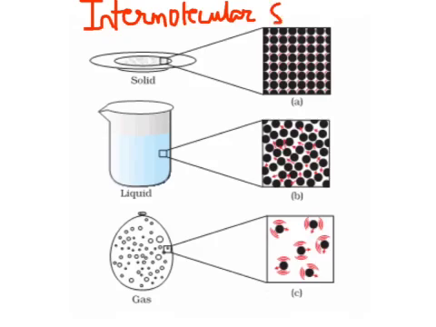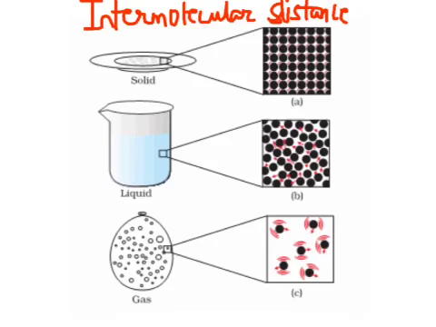This intermolecular distance is very small for solids. In liquids, the intermolecular distance is a little more, whereas in gases, the intermolecular distance is maximum.